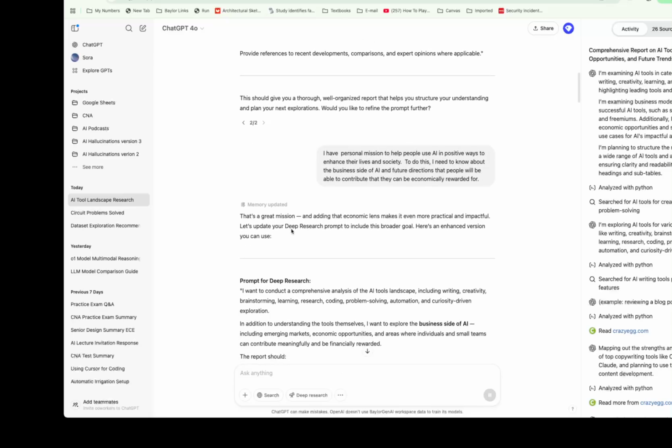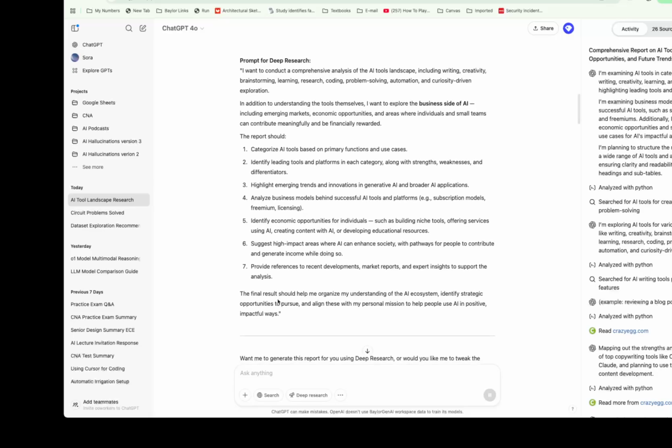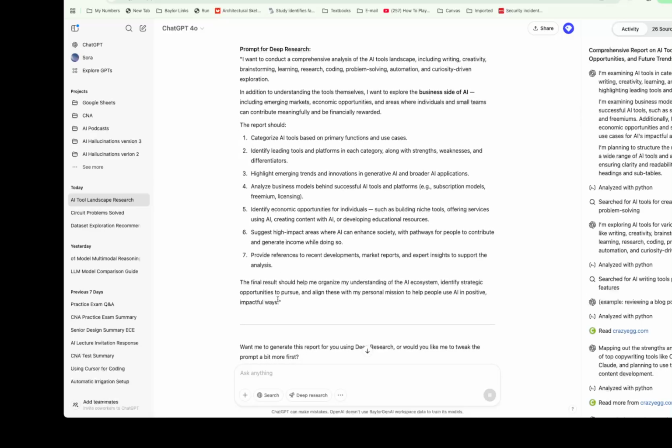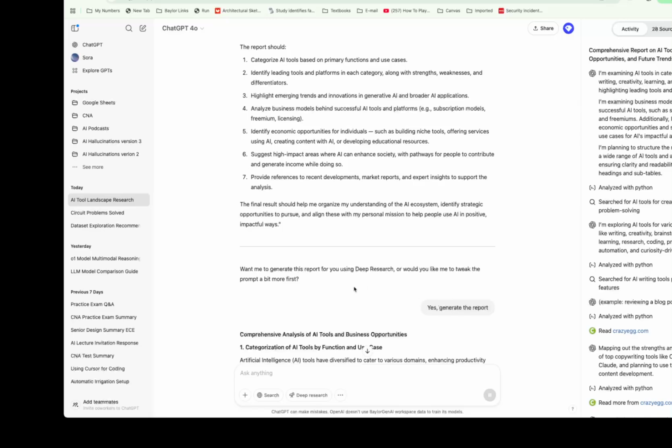So from there, it gave me the prompt, okay? Prompt for deep research, and I think that's going to be worth trying to see what the result would be, okay? So then it asked me a question: do you want me to generate this report using deep research, or do you want to tweak it? And I said, yes, generate the report.